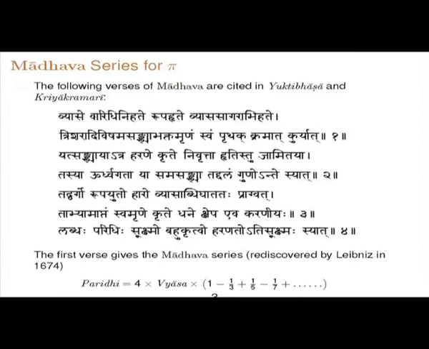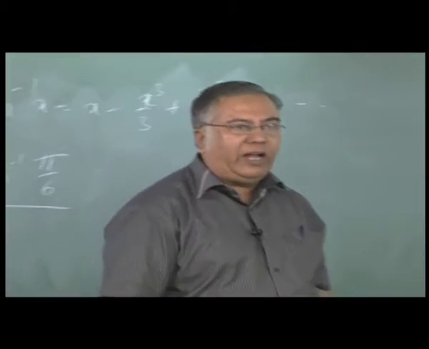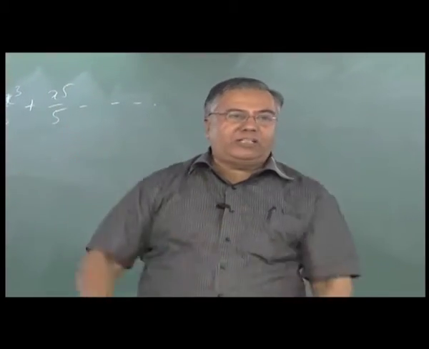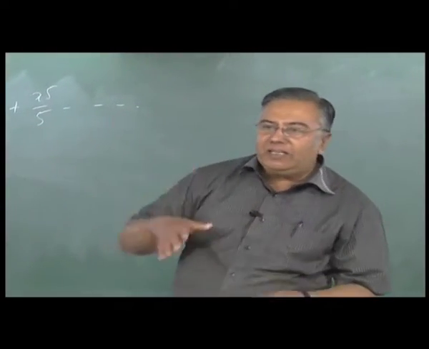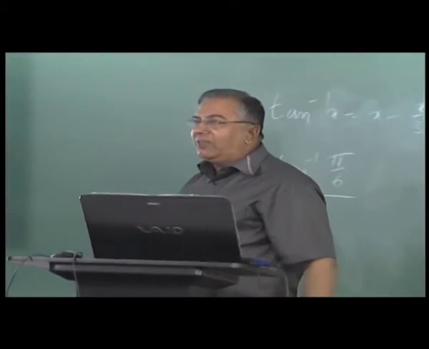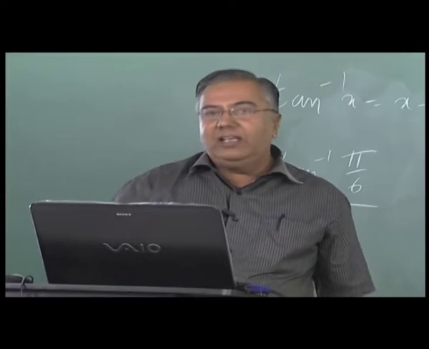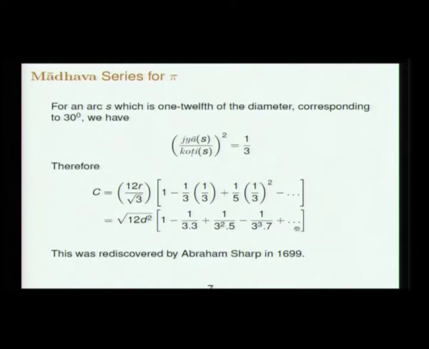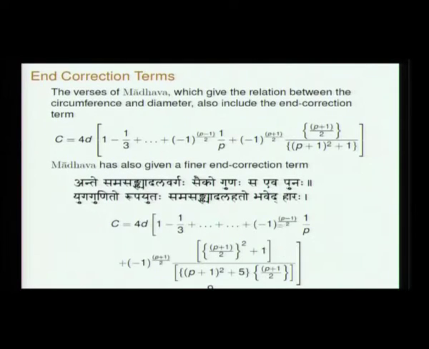In fact, the resultant value is quite accurate, much more accurate than summing that series for many more terms. That is the Leibniz series or just the base Madhava series. If you go on summing it for 100, 200 terms, not much advantage can be obtained. Using this correction term will give you much better results soon enough. So, the first correction term that Madhava proposed was minus 1 to the power (p plus 1) by 2, times (p plus 1) by 2, divided by (p plus 1) whole square plus 1.